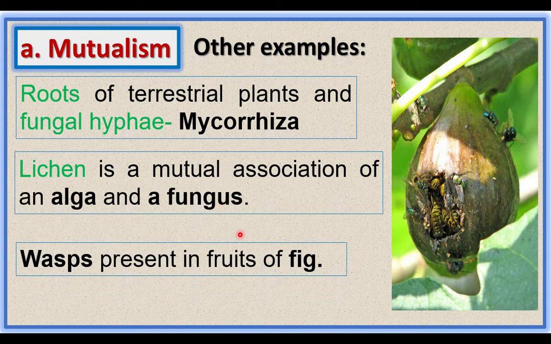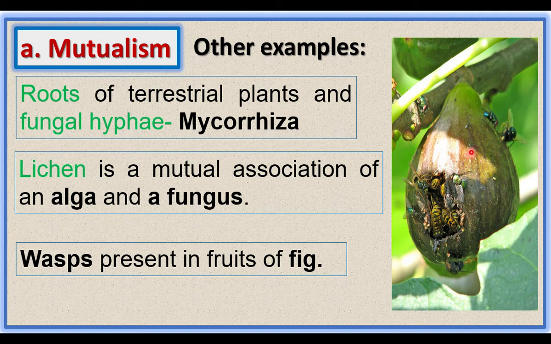Wasp present in the fruits of fig. Fig produces inflorescence. The wasp lays eggs in the inflorescence. Here eggs are protected. When the inflorescence becomes fruit, the eggs hatch into larvae. Young ones are protected. And after ripening of the fruit, the wasps come out. Here wasp gets protection. The young ones of wasp and eggs get protection.